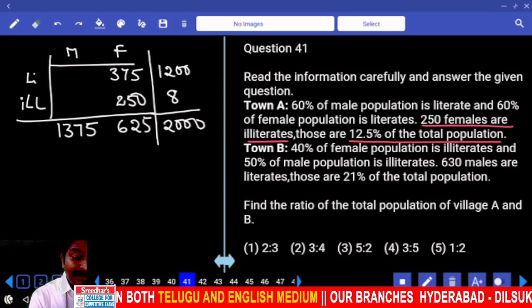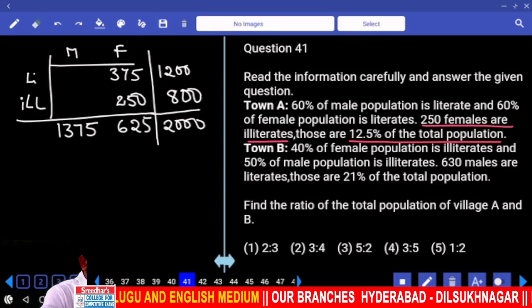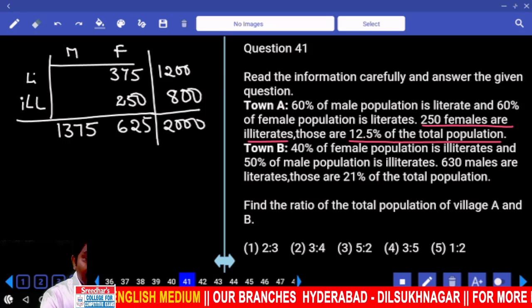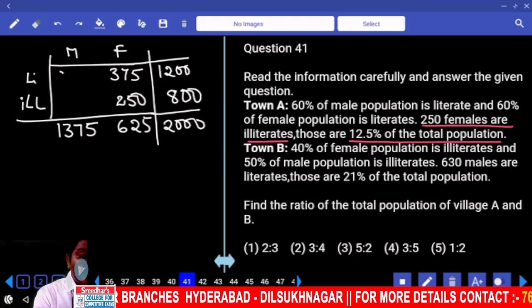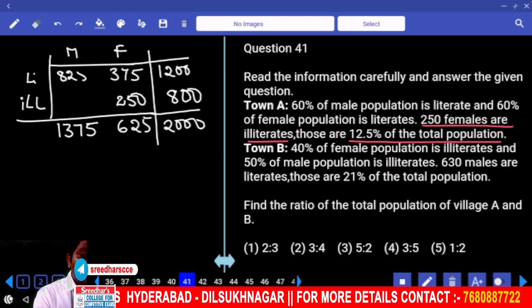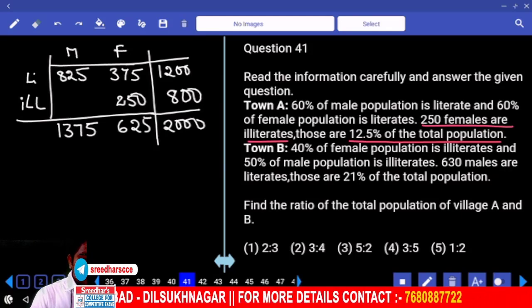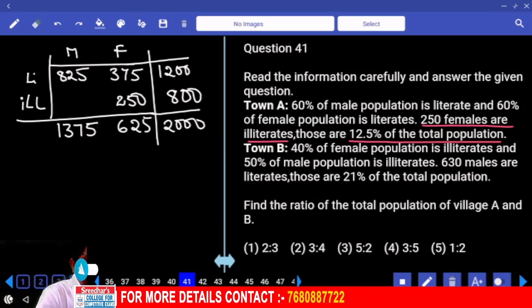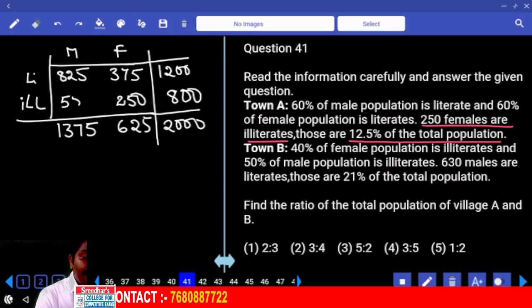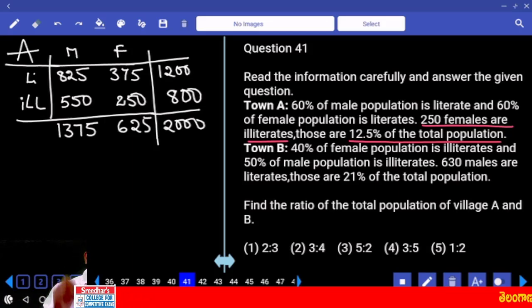Out of total population, illiterates are 40% and literates are 60%. We have discussed that point, right? Out of 1200 literates, if 375 are female, the remaining 825 are male literates. Out of 800 total illiterates, 250 are female, then the remaining 550 are male illiterates. This is for town A. Now let's talk about town B.